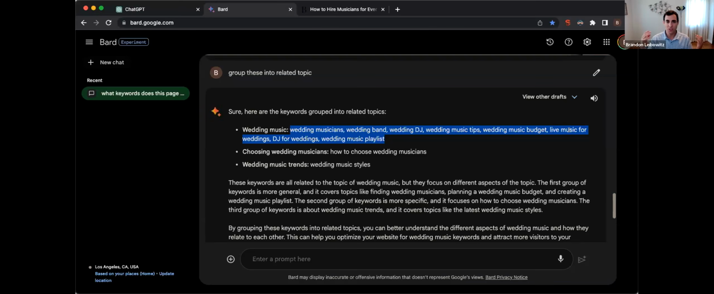And these should all be their own unique pages that are pretty much like blog posts. These are all content ideas that you can write blog posts for that link back to the main topic of wedding music or wedding music trends.